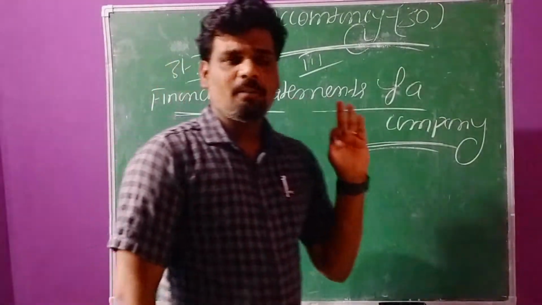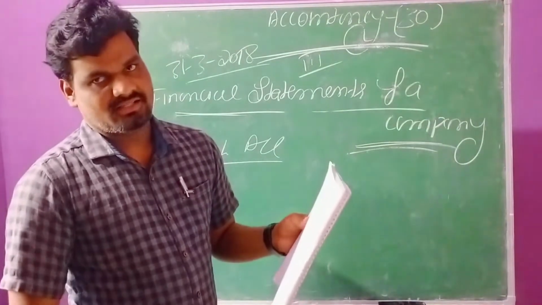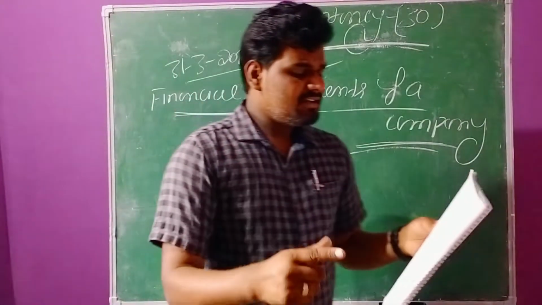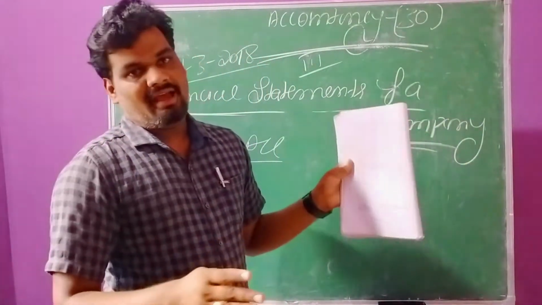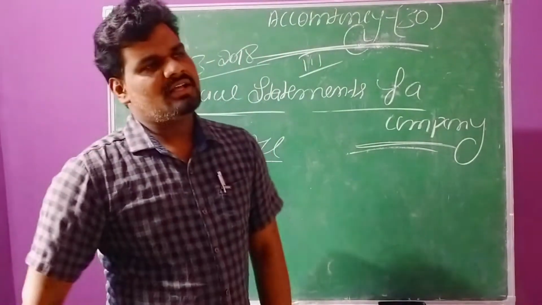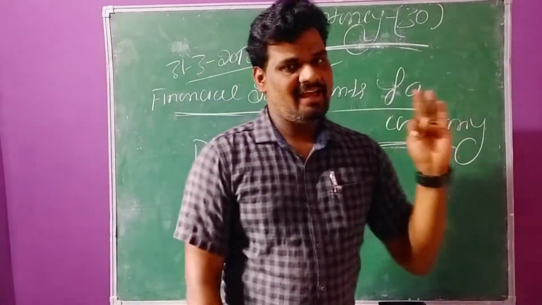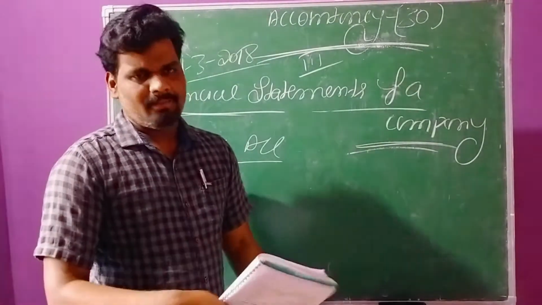For the preparation of profit and loss account, they have given some data. Here they gave some assets, liabilities as well as incomes and expenses. While preparing the profit and loss account, there is no need to record any assets and liabilities. We need to record only incomes and expenses of the business.